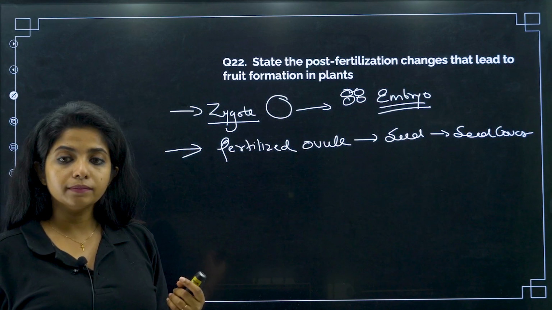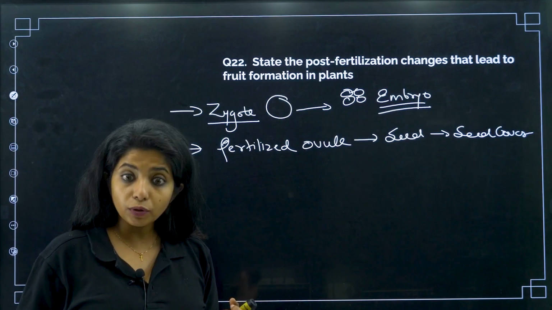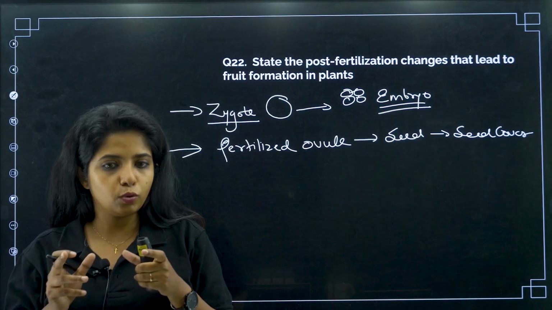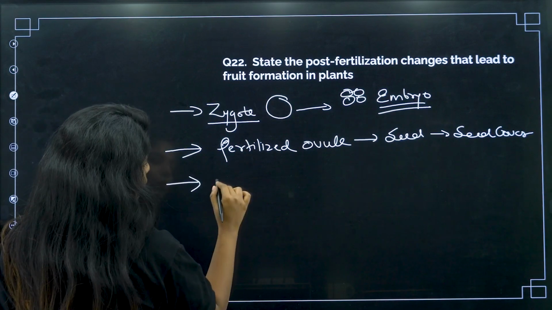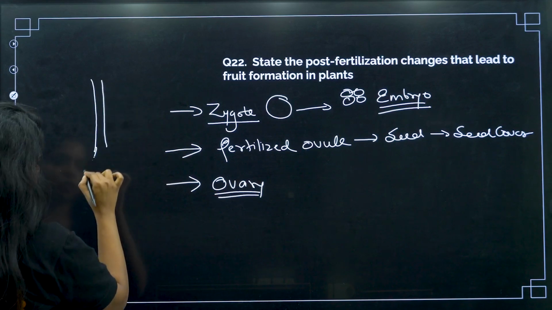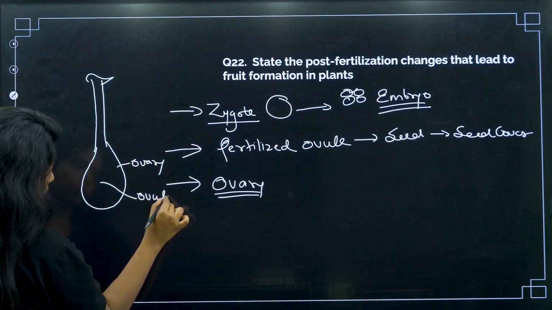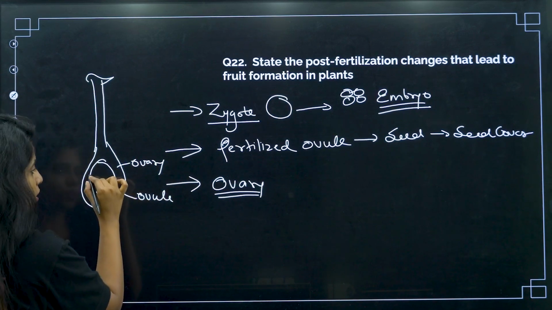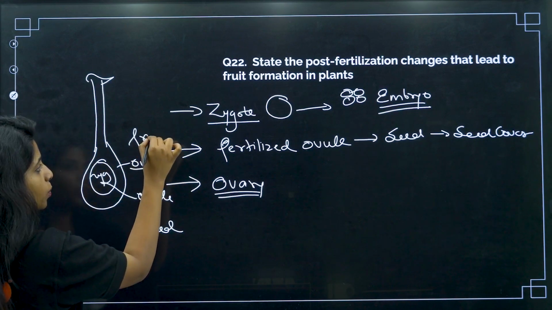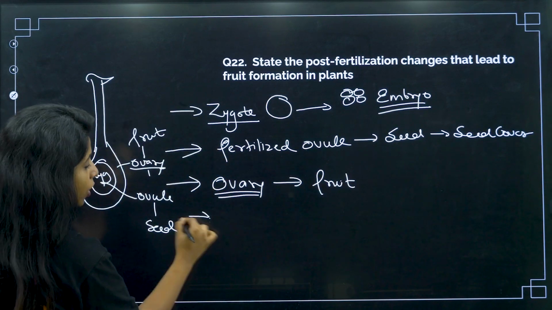Apart from that, what is happening? Can you think of other post-fertilization changes? The flower which was there, which had petals and everything, do you think the petals will still be there? No, my dear children. But before that, let me talk about one more thing. What about the ovary? If this was the structure, this was the ovary, and inside the ovary you had the ovule. The ovule is where the zygote is formed, so the ovule has become a seed. What about the ovary? The ovary will now become a fruit, my dear children.